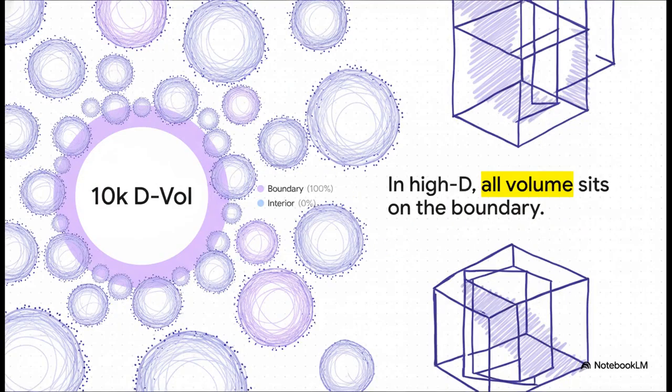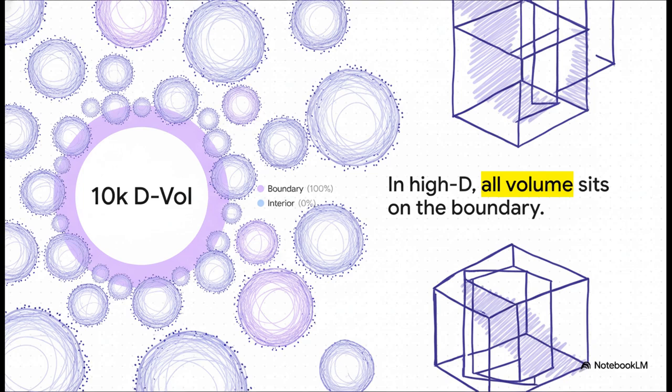There's one last high-dimensional quirk we need to touch on. Where does that tiny sliver of remaining volume actually sit? Well, in 10,000 dimensions, if you were to shrink a sphere by just 1 single percent, its volume effectively vanishes entirely. That means 99.999% of the geometric mass sits right on the razor-thin outer boundary. The deep interior is effectively completely empty.